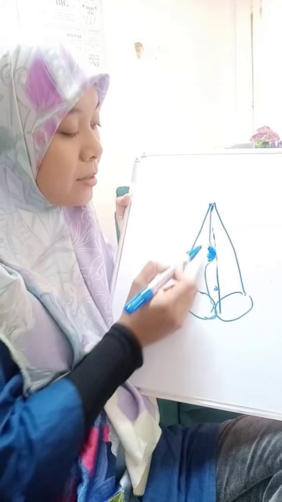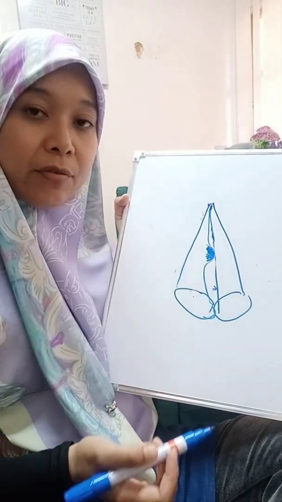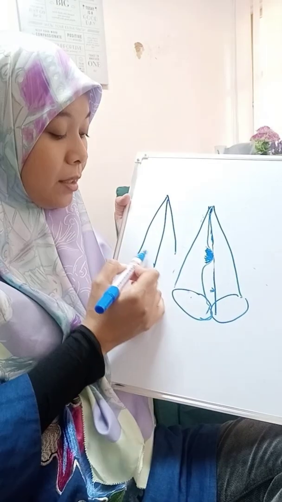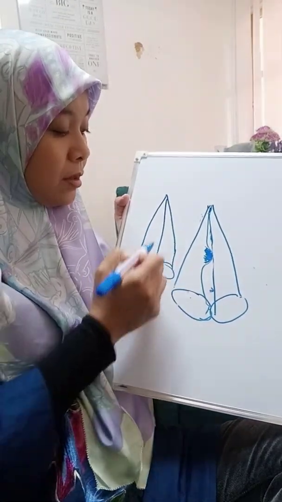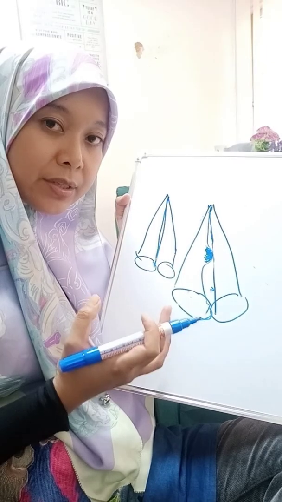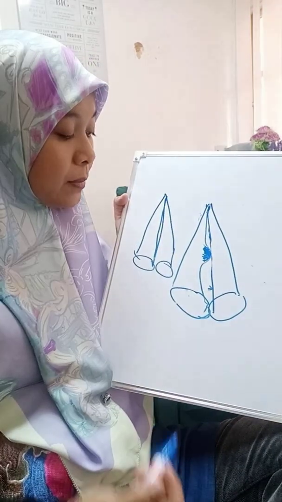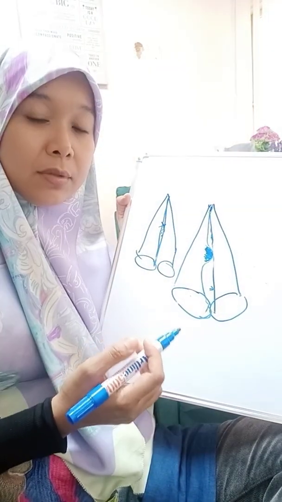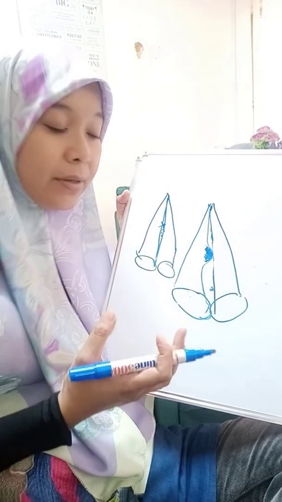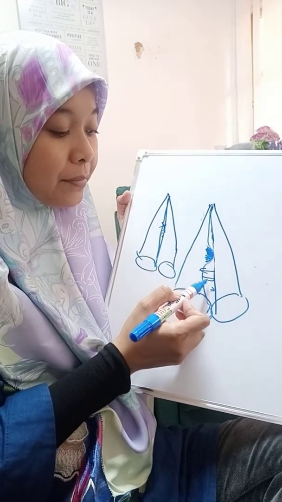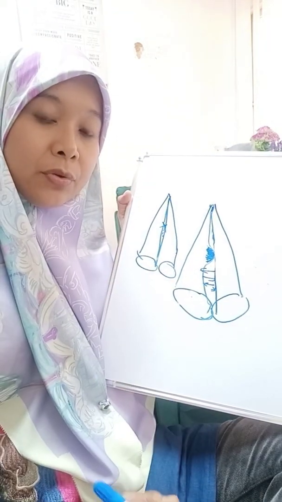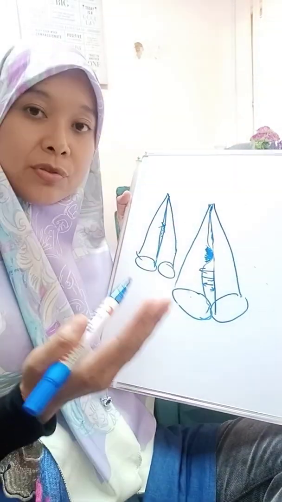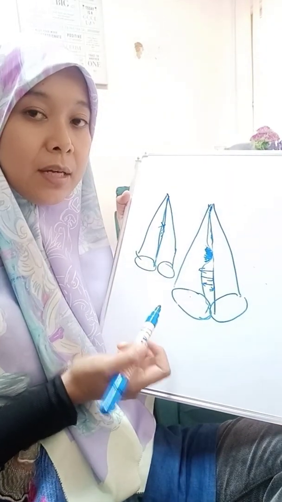So this mass causes the right and left vocal cords to be unable to come close together again. They need to come close together so that the subglottic pressure is able to build below the vocal cord. It only opens because of Bernoulli. So now the subglottic pressure cannot be developed. Why? Because there is a gap here. So the patient has hoarseness again because it fails to approximate with each other.